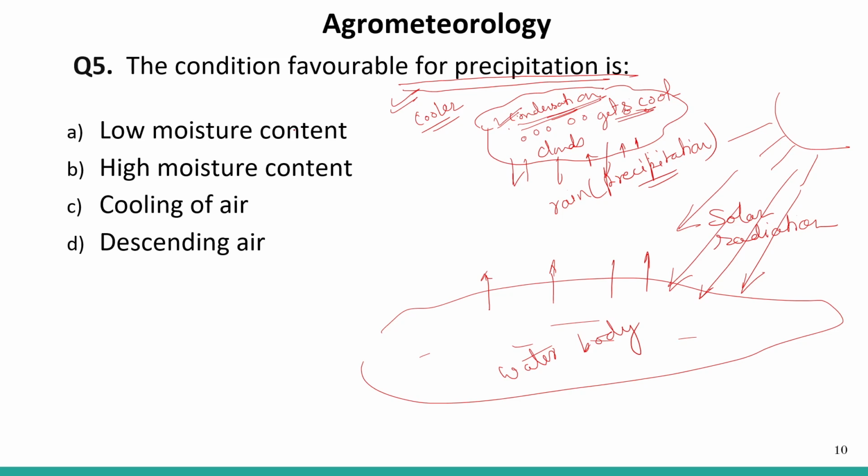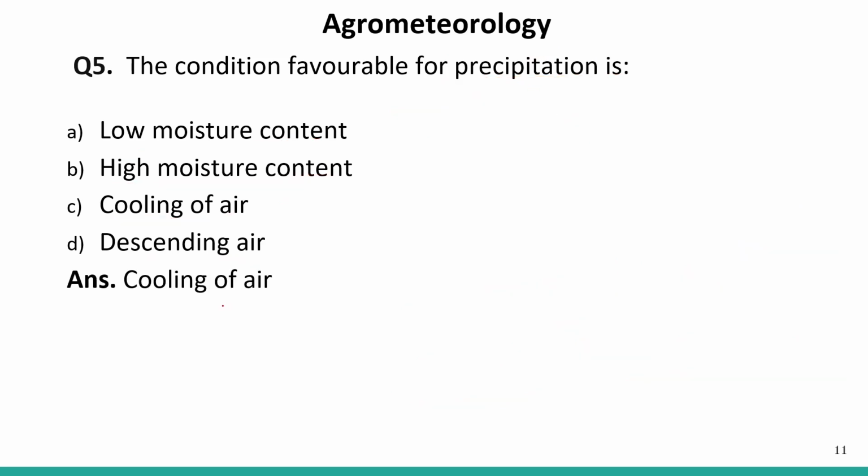Okay, so the condition favorable for the precipitation is: low moisture content, high moisture content, cooling of air, or descending air. According to this explanation, the correct answer will be the cooling of air. This is talking about precipitation, right? So precipitation comes due to the cooling of air, or the condensation of water vapor. So the correct answer is cooling of air, right?